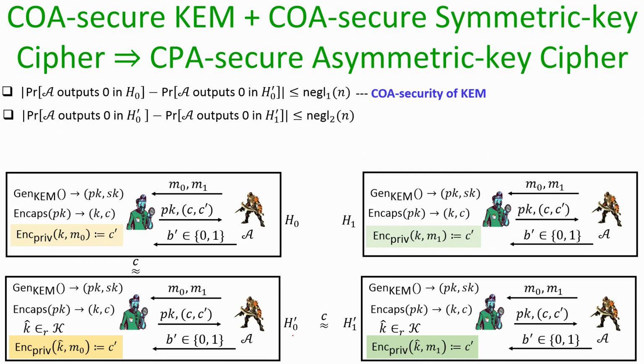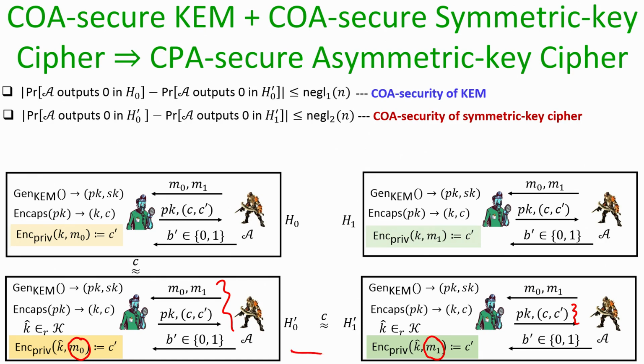Now, if I consider the experiments H dash sub 0 and H dash sub 1, I can say that they are computationally indistinguishable from the viewpoint of any polytime adversary, and this follows from the COA security of the underlying symmetric key cipher. Namely, if my underlying symmetric key cipher is COA secure, then it does not matter whether the adversary is seeing an encryption of M0 or an encryption of M1; it cannot distinguish. The rest of the information that the adversary is seeing, namely PK, C, C dash and so on, has exactly the same distribution in the experiments H dash sub 0 and H dash sub 1.